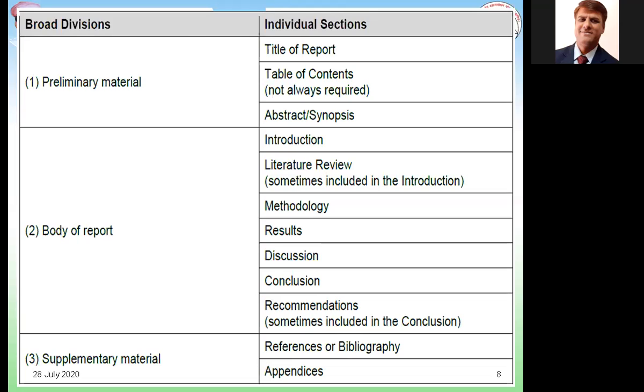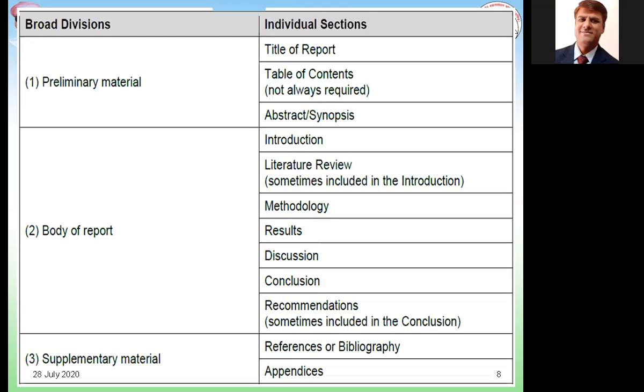As we have discussed earlier, whenever you are submitting your research report, you have to follow the guidelines of the authority to which you are going to submit your research report. So at that time, you have to ensure that you are following the format which is being given to you by the authority to whom you are going to submit your research report. So if table of contents is required, it becomes a part of preliminary material.